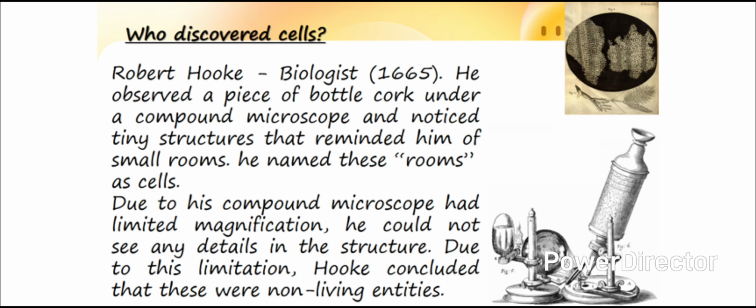Robert Hooke observed a piece of bottle cork under a compound microscope and noticed tiny structures that reminded him of small rooms. Consequently, he named these rooms as cells. However, his compound microscope had limited magnification, and hence he could not see any details in the structure. Due to these limitations, Hooke concluded that these were non-living entities.